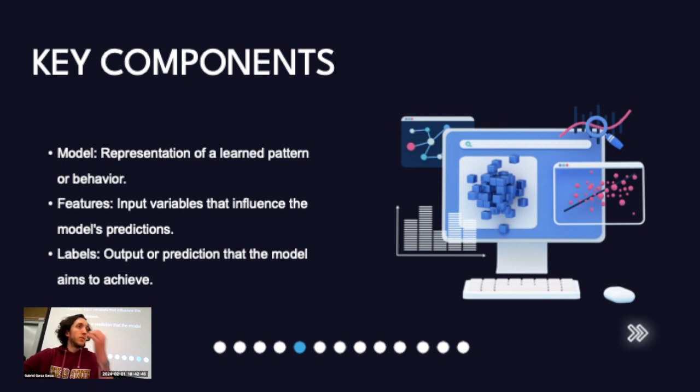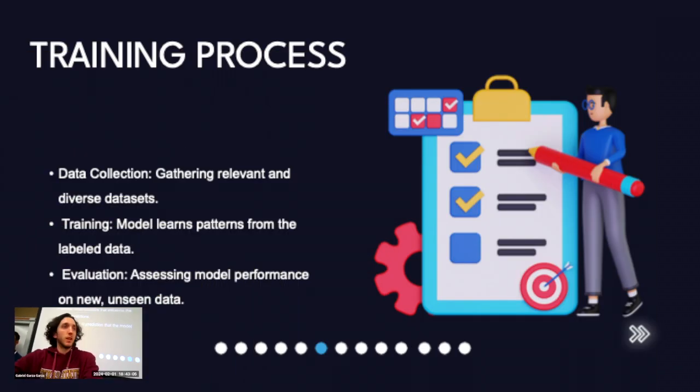Features, these are the input variables, right? These features could be anything. We're talking about having a model that predicts housing prices. These could be things like area code, number of houses, number of bedrooms, square footage, garage, all that sort of things. Those are features, right? Those are inputs that go into this equation. Labels, this is the output or prediction that the model makes, right? Models make predictions, we give them inputs, features, it spits out a label.